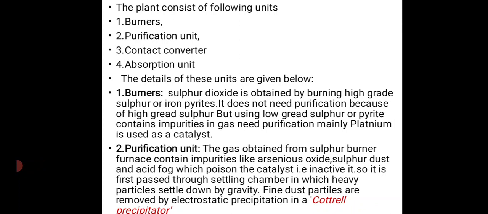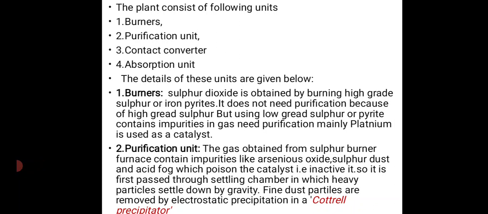Then second, purification unit. The gas obtained from the sulfur burner furnace contains impurities like arsenic oxide, sulfur dust and acid fog, which poison the catalyst, that is, make it inactive. So it is first passed through a settling chamber in which heavy particles settle down by gravity.